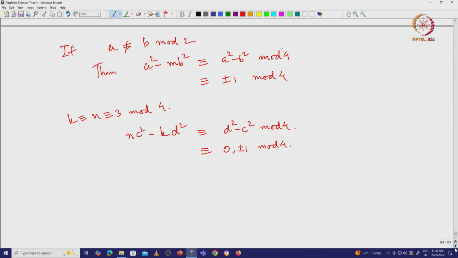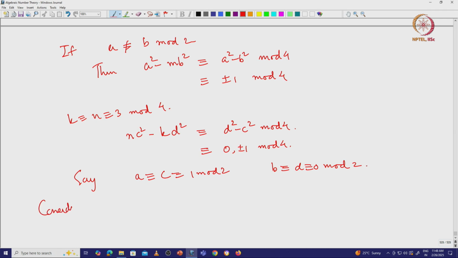Okay. So let's say a is congruent to c is congruent to 1 mod 2, and b is congruent to d is congruent to 0 mod 2. So this way, or the other way around, those are the only two things that can happen.